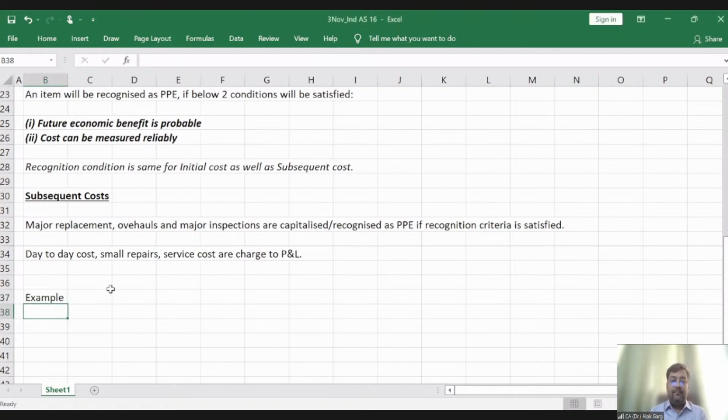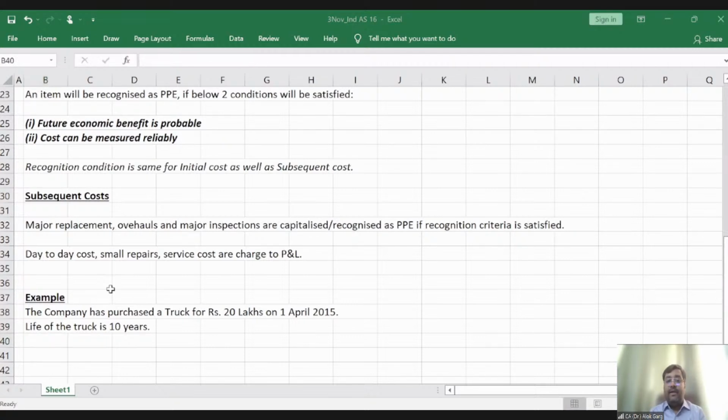Example. The company has purchased a truck for rupees 20 lakh on 1st April 2015, right? Life of the truck is 10 years. Life of the truck is 10 years, right?